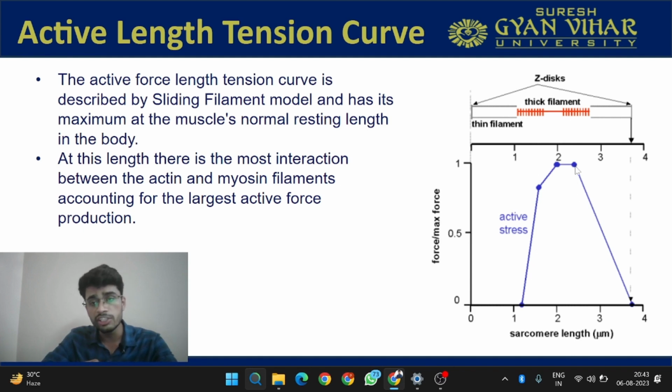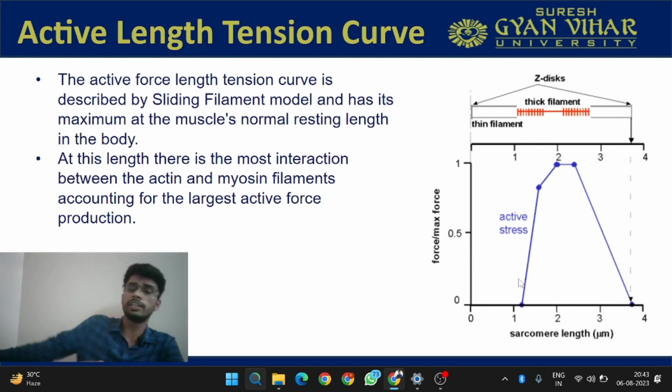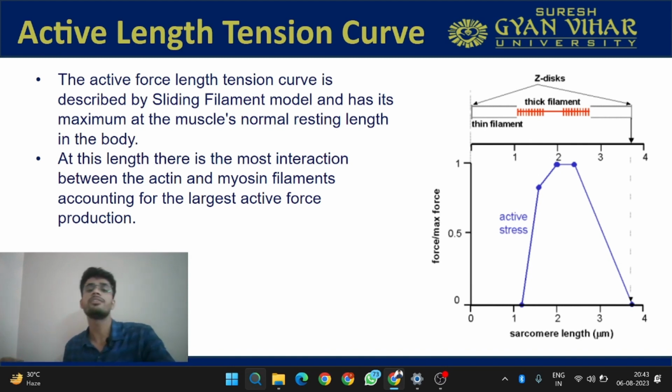If you increase the length, now you are increasing the length of the sarcomere, you are stretching the muscle. Here you cannot produce a lot of contraction force. If you decrease the length, then also you will not be able to produce a lot of force. In the elbow also, if I extend the elbow and then try to flex it, right from the extension, the muscle's force generation capacity is not that high, because at that position the muscle is not at its resting length. So it is very important to know that the muscle's capacity of producing force is maximum when it is at its normal resting length, and this is what is depicted in this curve.